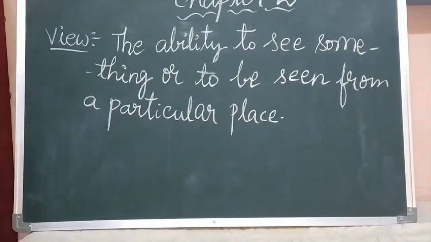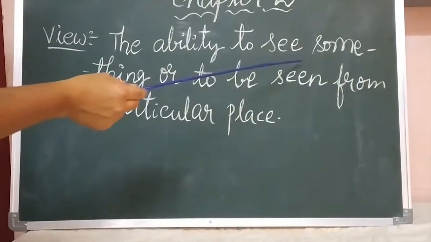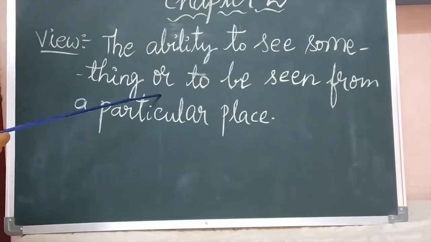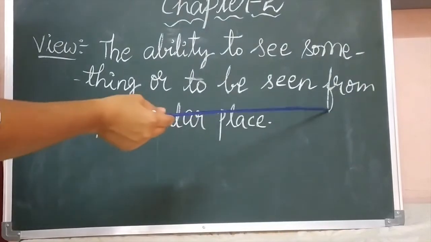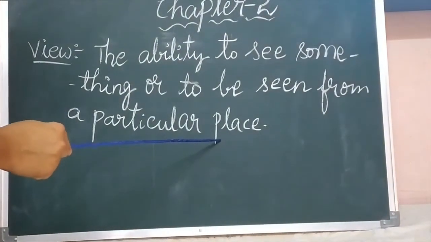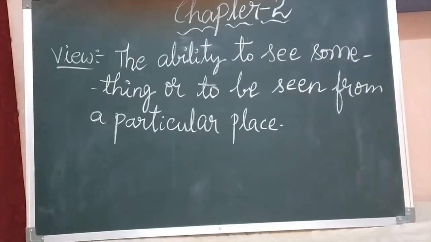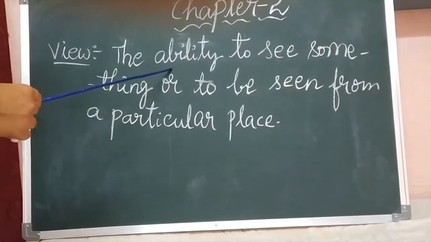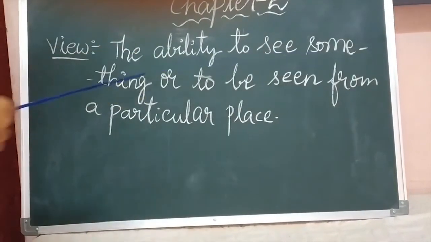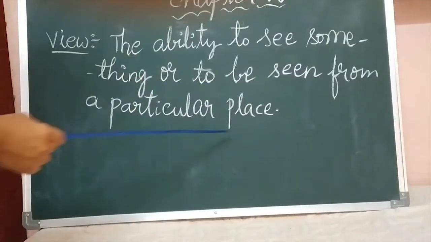So, the ability to see something or to be seen from a particular place. I'll repeat once again, children. The ability to see something or to be seen from a particular place. Okay?